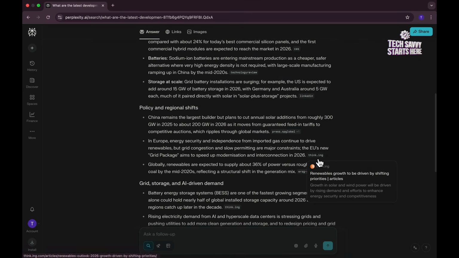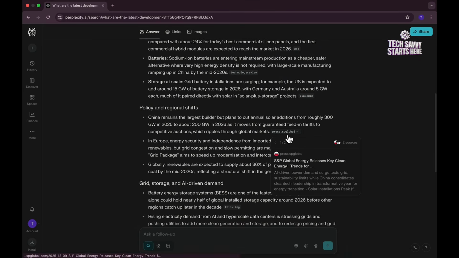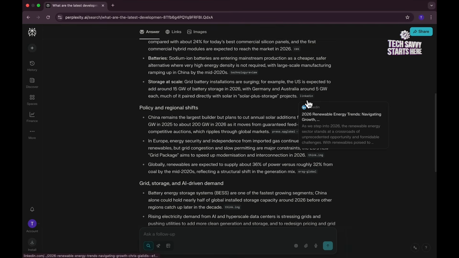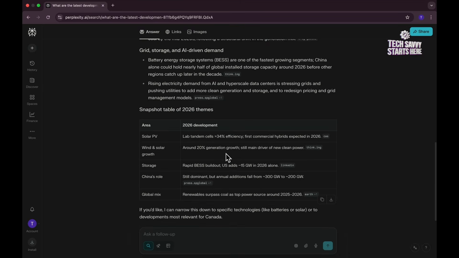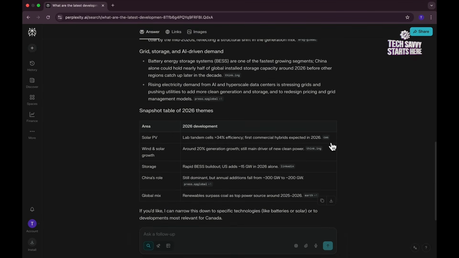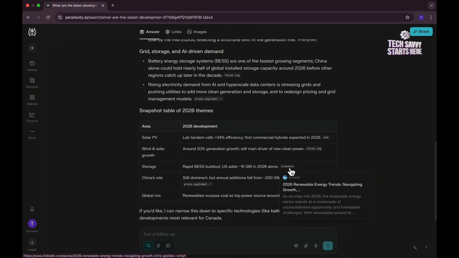Very current information, and for each line there is an attached source. For this line, there are 2 sources, so you can quickly go there and know where that statement is coming from. Same thing from here and from here, and it goes all the way down and even gives you a table snapshot of the trends, and each of them has the associated references.